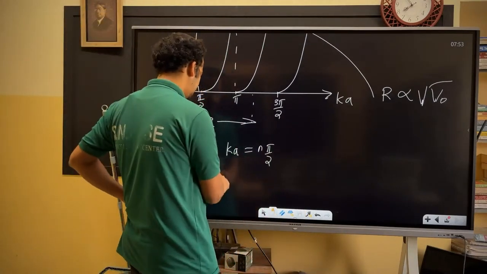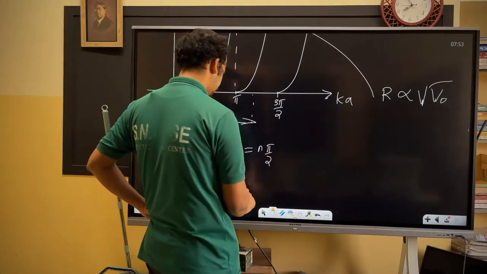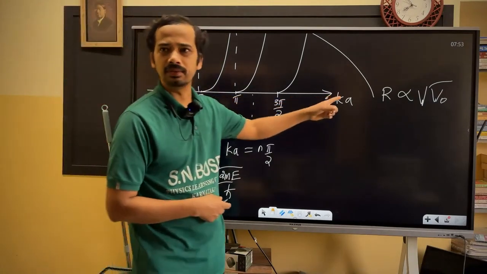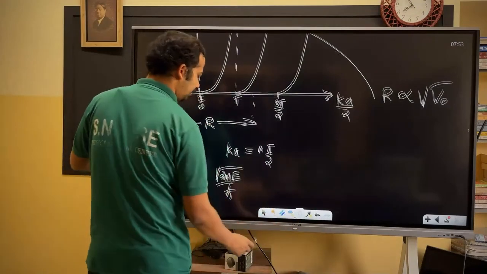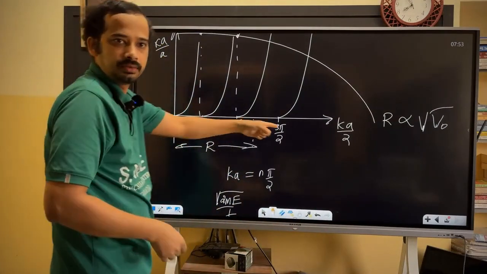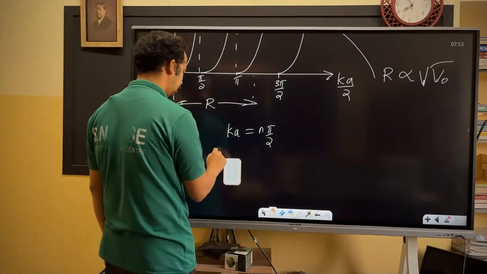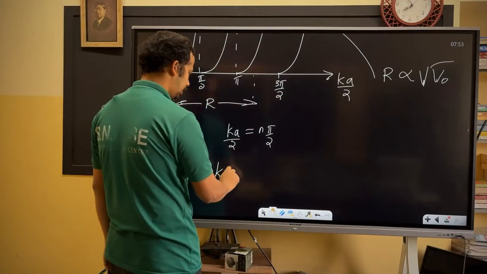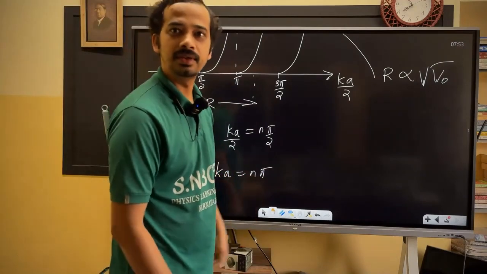What is K? Root of 2mE by h bar. What was the Ka or Ka by 2? Ka by 2, I think. Check this out. If the width of the well is A, this was K and kappa A by 2 actually. I don't quickly recall that, but I have some logic here. Find the root. This is Ka by 2. Am I right? Ka is equal to n pi. What is this condition? This was the 1D box condition.